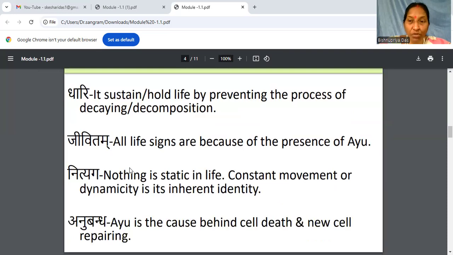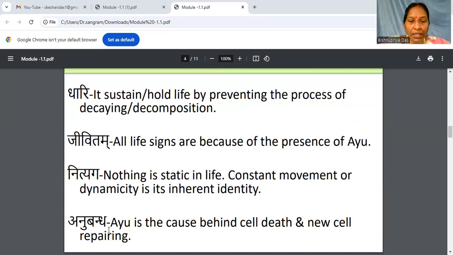So how to identify that Ayu is within? And the next term is Anubandha. Anubandha in the sense of one after another. It means we stand under the sunlight and we have some shadow. So the shadow is the Anubandha to us.